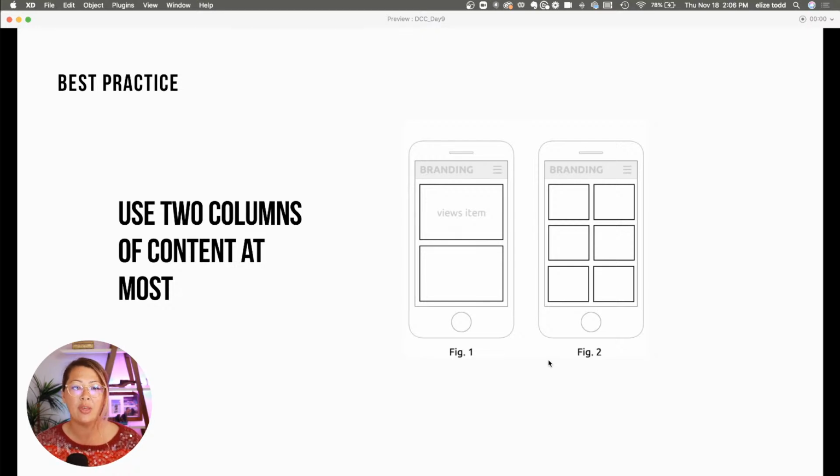I'm going to give you a couple of best practices before we get started in mobile first design. We want to think about making our designs at most using two columns. Let's look at this first example. This is one column, just one. Everything is stacked on top of each other. And in design number 2, you see there are 2 columns. We don't want to go to 3, 4, 5 columns. It makes it much more challenging to read, to glance, etc. So we actually want to use 2 columns at most.